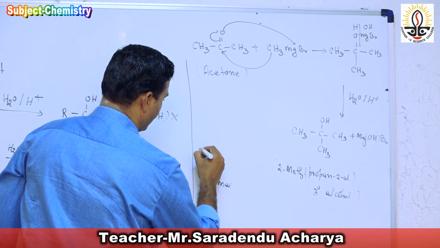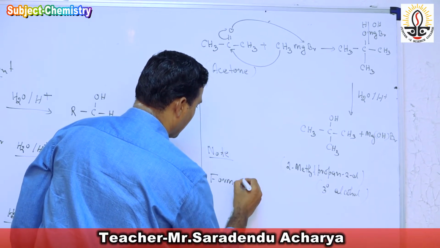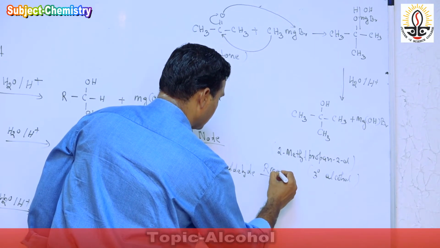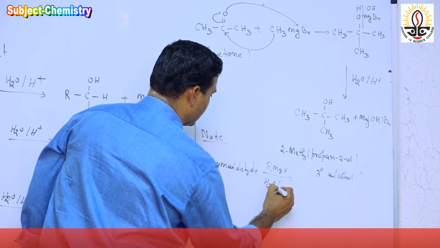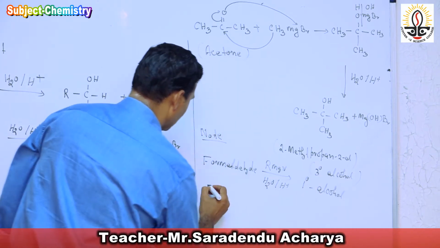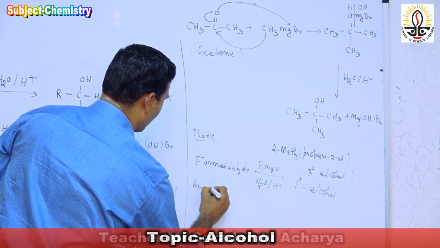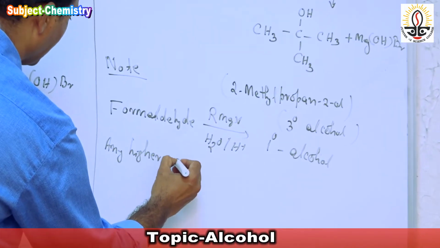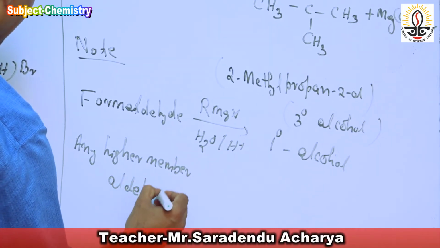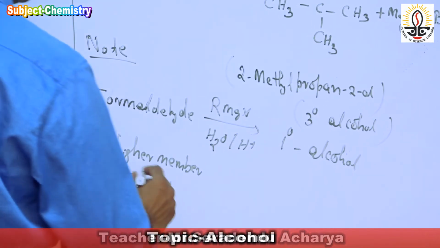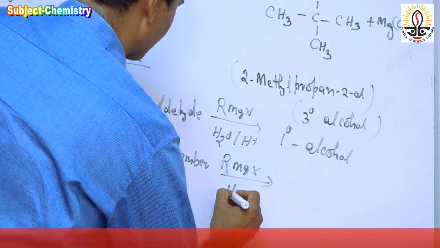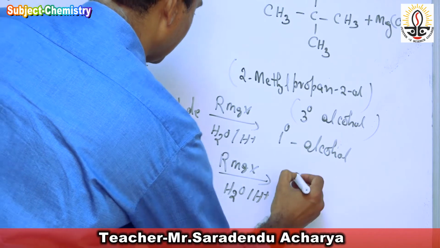It is a note for all. Formaldehyde, Grignard's reagent, followed by acidic hydrolysis, gives primary alcohol, 1 degree alcohol. Any higher member of aldehyde, it may be acetaldehyde, it may be propanaldehyde, whatever it may be. Any higher member of aldehyde, Grignard's reagent, RMgX, followed by acidic hydrolysis, gives secondary alcohol.